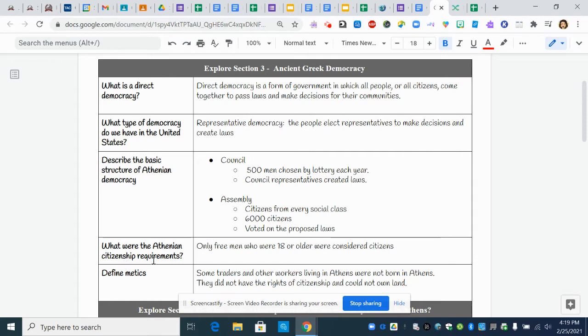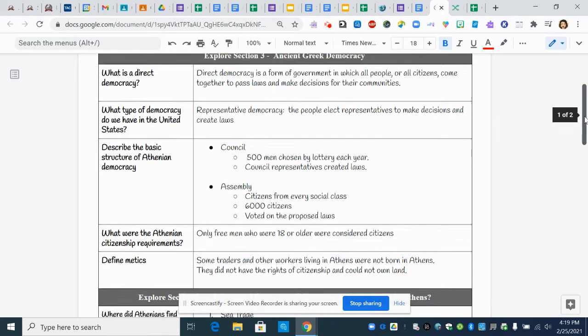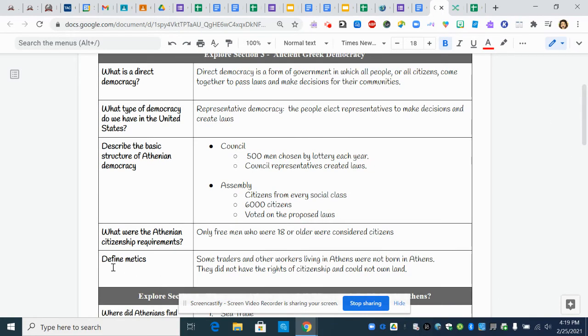What were the Athenian citizen requirements? Only free men who were 18 or older were considered citizens. Typically, they were landowning men or they served in the military. Define metics, that's metics with a T. Some traders and other workers living in Athens were not born in Athens. They did not have the rights of citizenship and could not own land. So you had to be a citizen in order to own land in ancient Athens. So that is Explore Section 3.